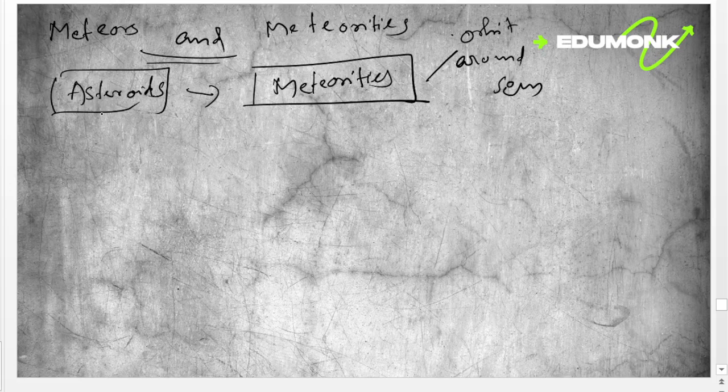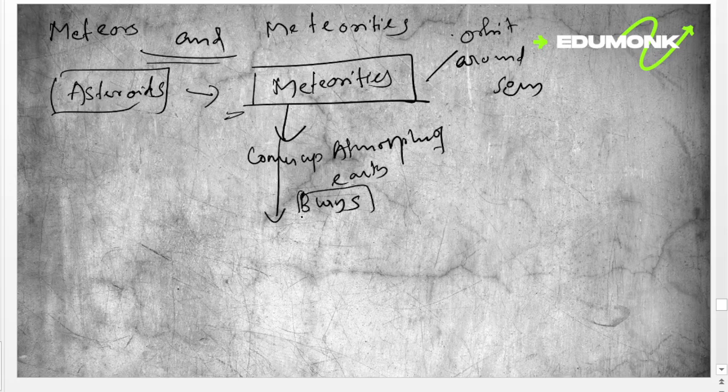When these meteoroids draw near to Earth, they burn up as they go through the atmosphere. When the meteoroids come to the atmosphere of Earth, they burn and form meteors.